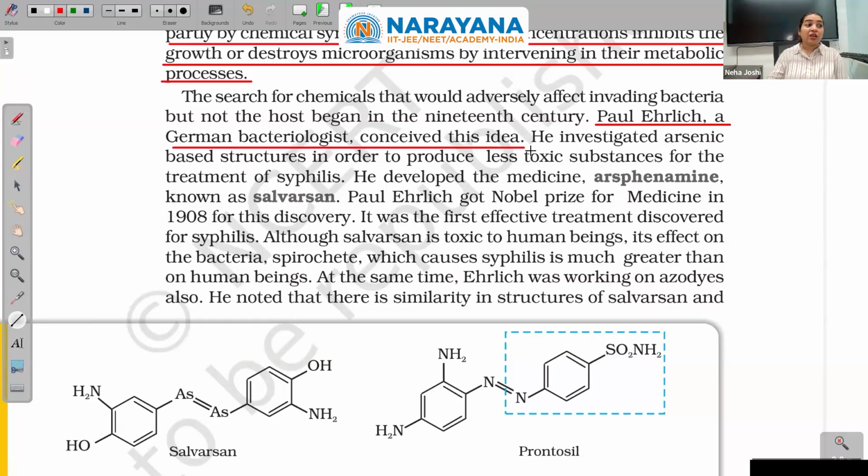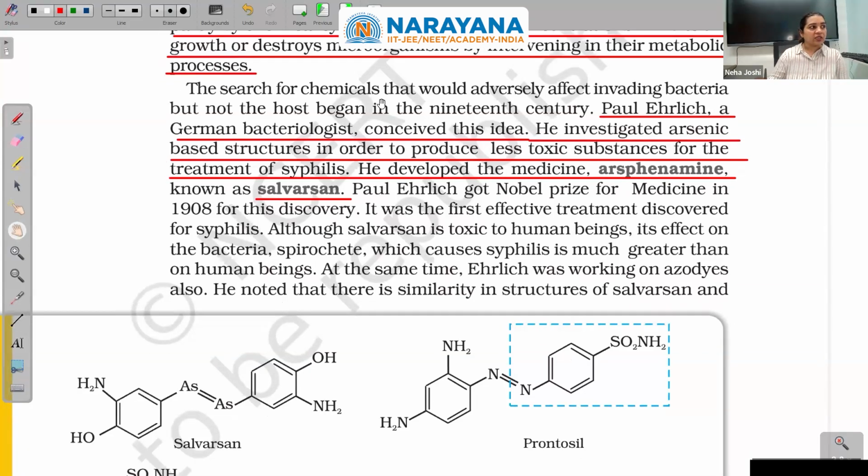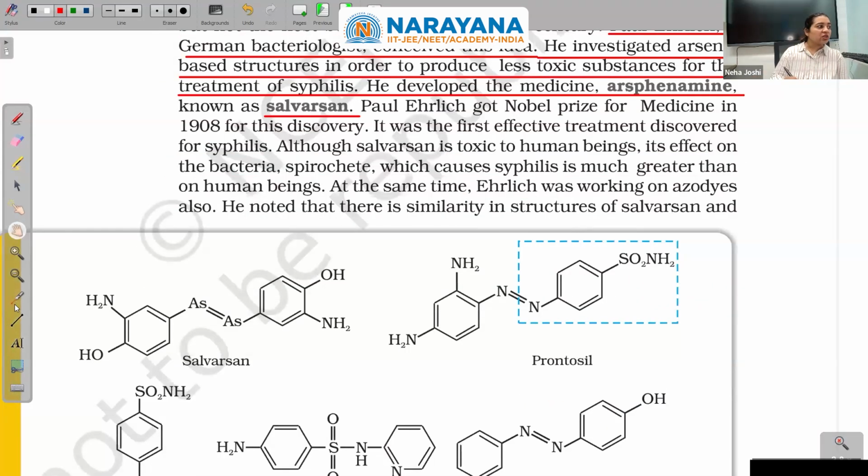He investigated, very important, arsenic based structures, salvarsan, in order to produce less toxic substances for the treatment of syphilis. He developed the medicine arsphenoamine, known as salvarsan. Salvarsan was very, very important. Okay, syphilis was a major disease at that time.